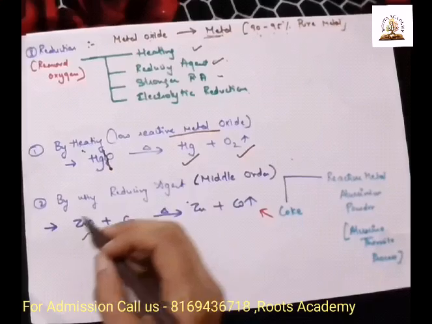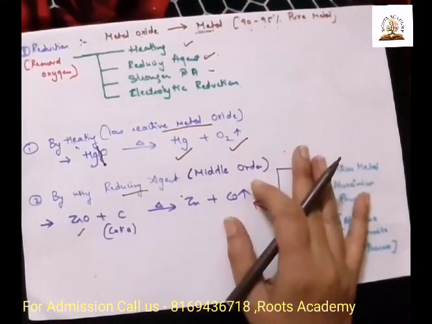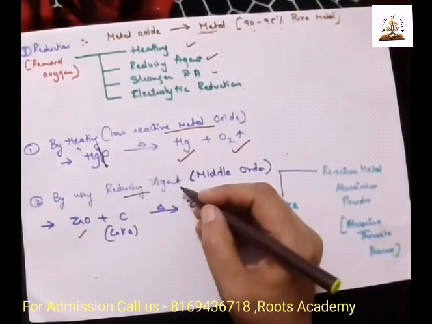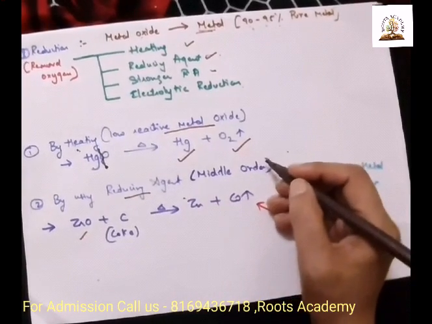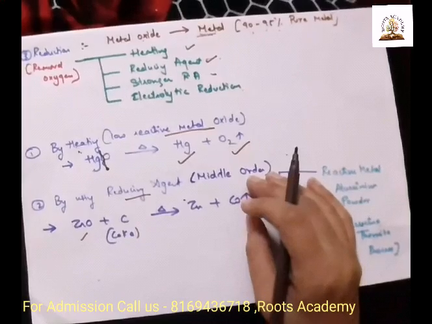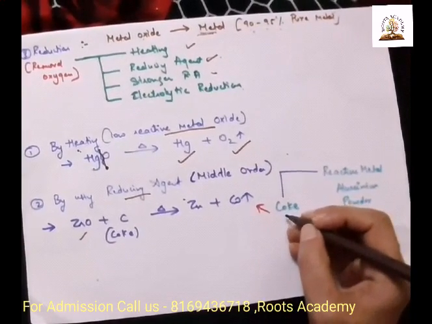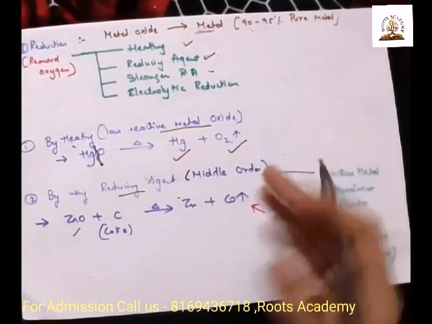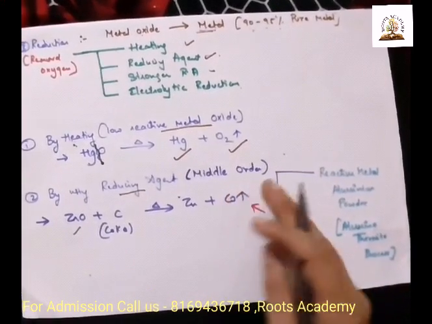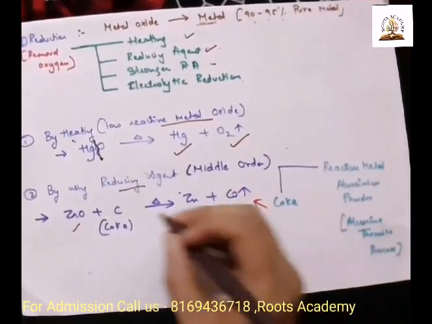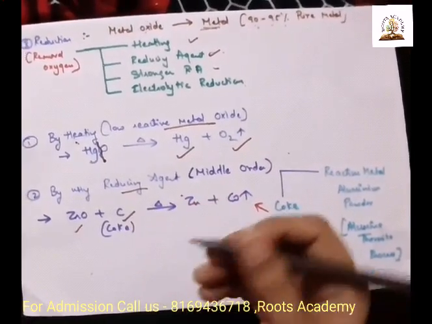The second one is by using a reducing agent. Generally, using a reducing agent we do for moderately reactive metals. Now in this case, we use a reducing agent which is easily available and very cheap. For example, we are going to use coke. Why coke?